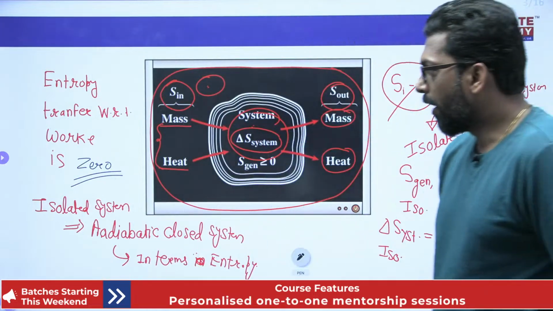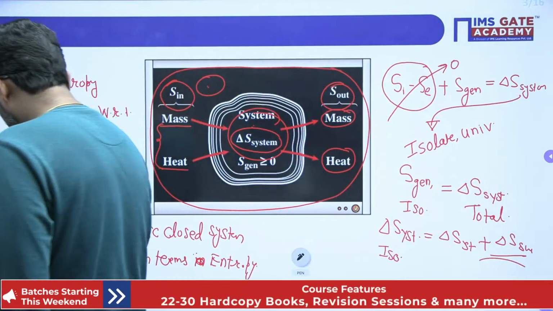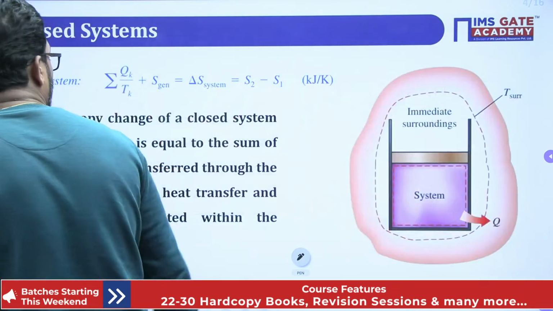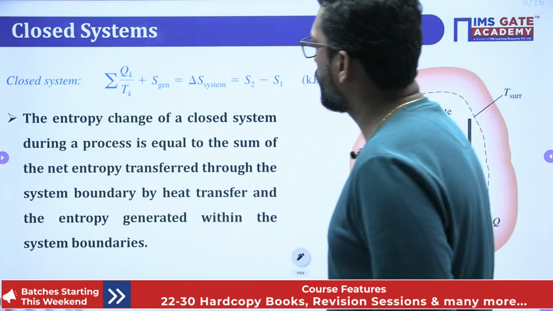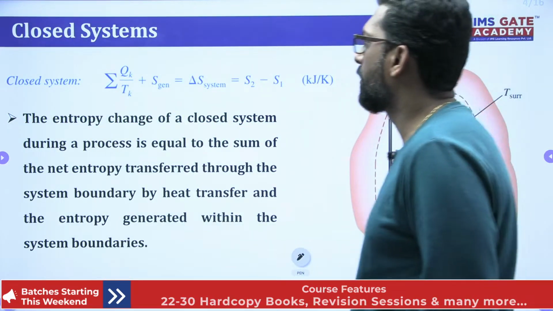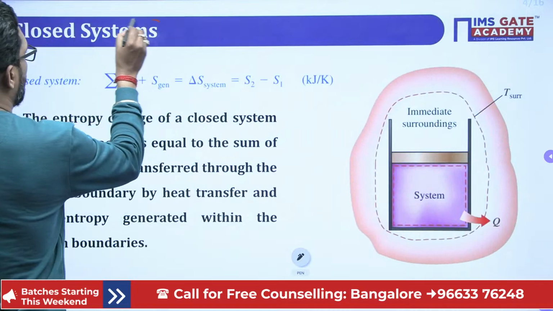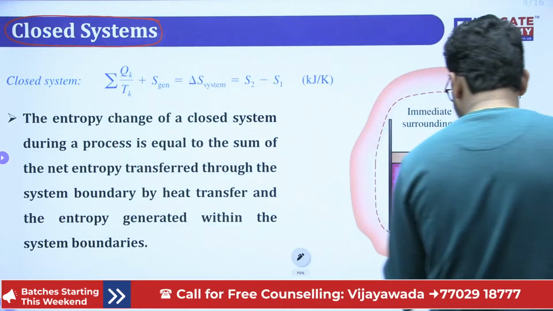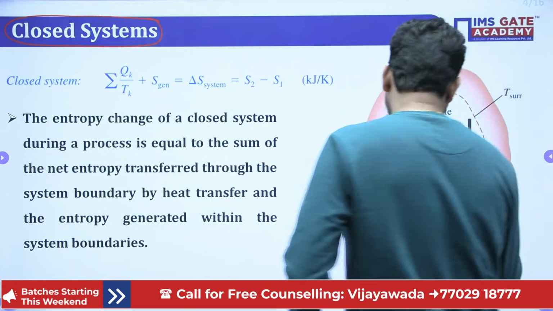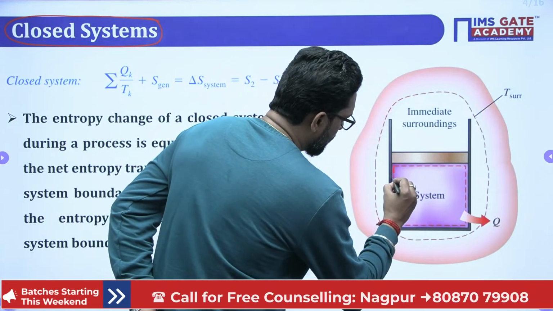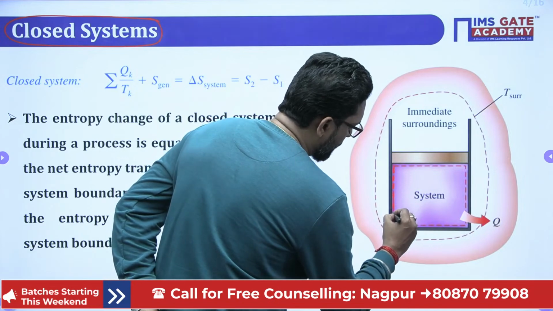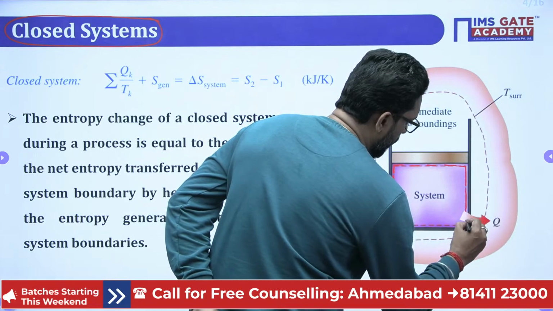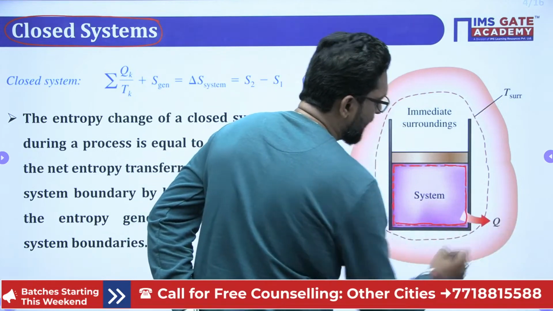Okay, so my dear, this is your entropy balance. Now we have to check this separately for the open system and the closed system. What is a closed system? You can model it like this: this is your cylinder and this is your piston. This is your system, and in this system there is no mass transfer. Only heat transfer is there.